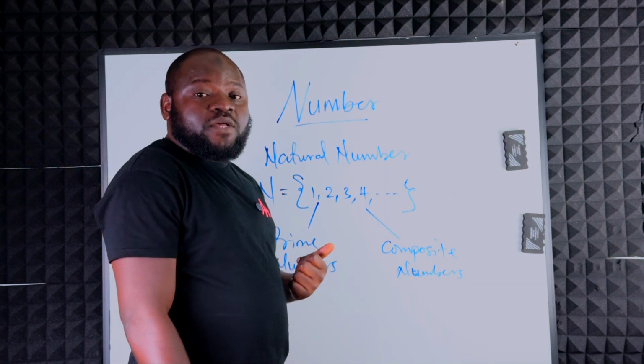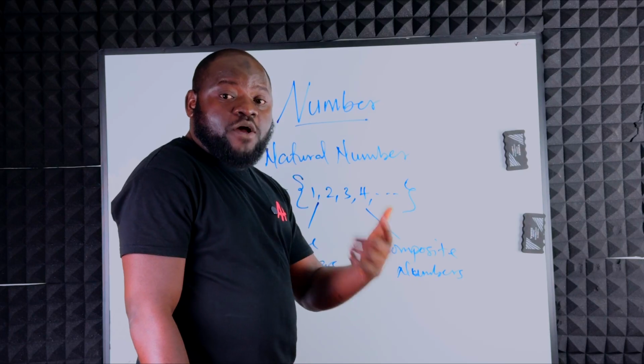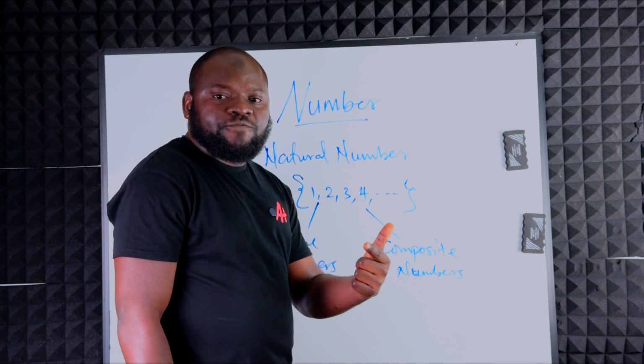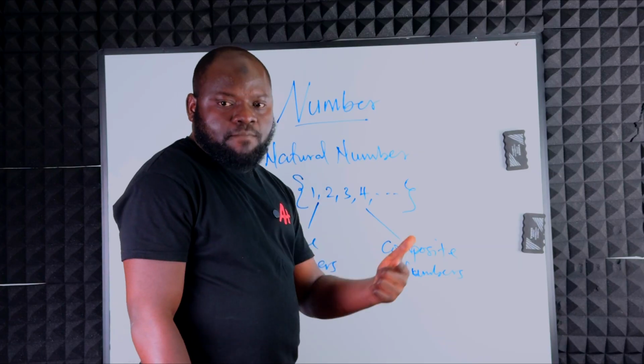That is why we have another development of numbers that we refer to as whole numbers, because natural numbers do not include 0. So there's nothing for us to represent nothing in mathematics. And that's why we have another set of numbers called whole numbers. Speaking of whole numbers, they are sets of natural numbers including 0.